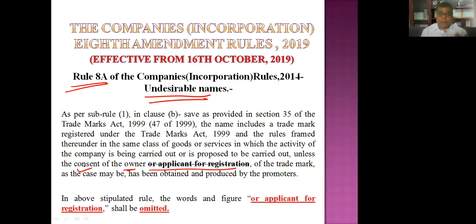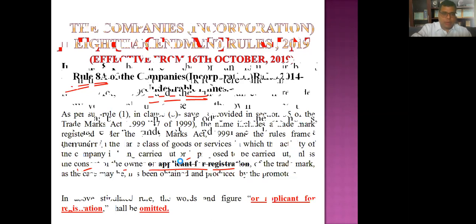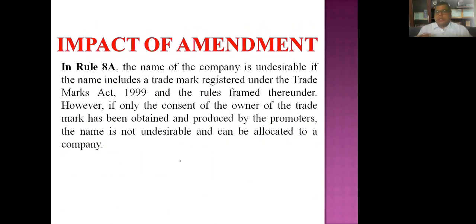Now this was a very good amendment done in the incorporation rules. They have deleted the words 'applicant for registration'. That means if I'm applying for a company name which resembles a trademark which is not yet registered, maybe under process, or the application has been filed but not yet registered, in that case ROC will not raise an objection and will not reject my name on that ground, right?